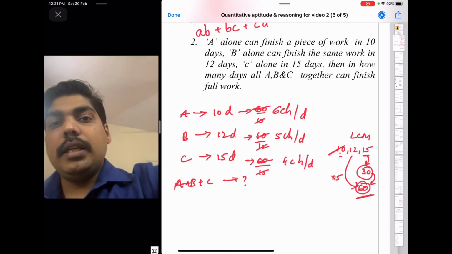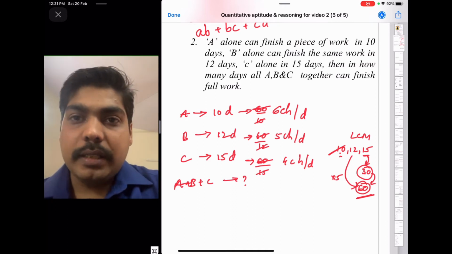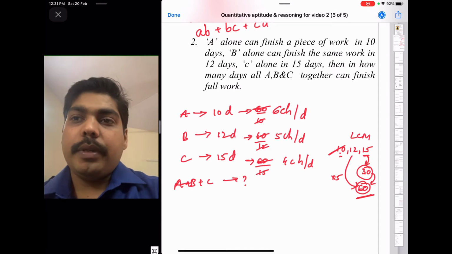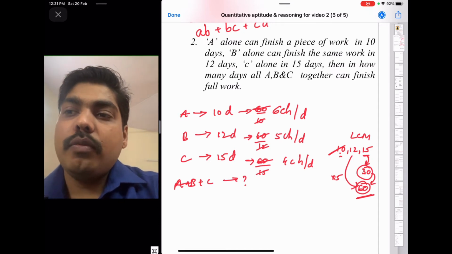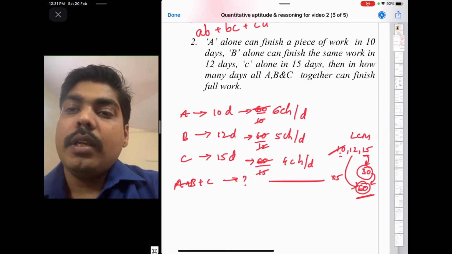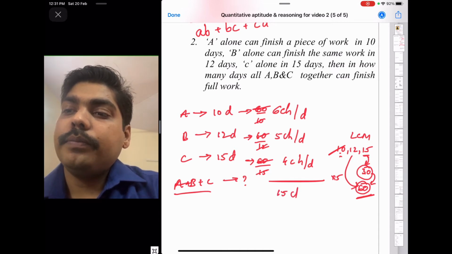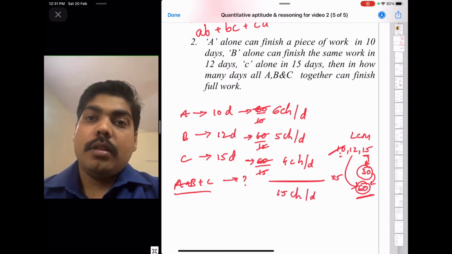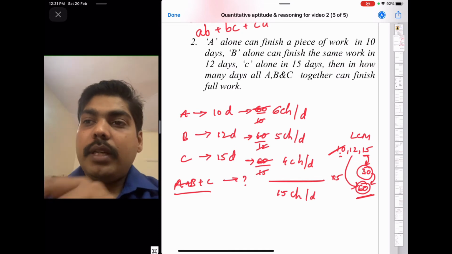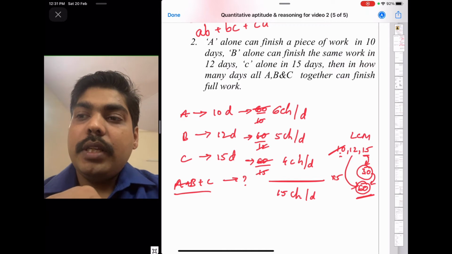So by increasing number of days they are taking, their speed will decrease. Okay, they will be having less speed. So he will arrange only 4 chairs in a day. B will arrange 5 chairs and A will arrange 6 chairs. So in total, if they come together, then they will arrange total 15 chairs, that is 6 plus 5 plus 4. So 15 chairs in a day.